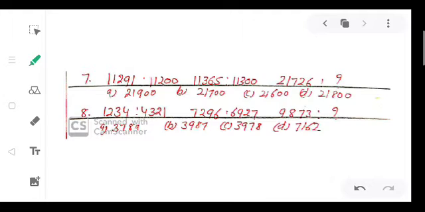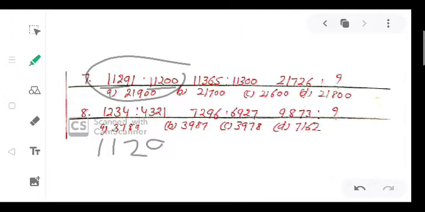Next, question 7. 11291 is to 11200. We will find out the analogy between these. 11291 is to 11200.